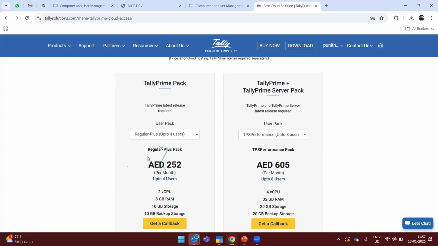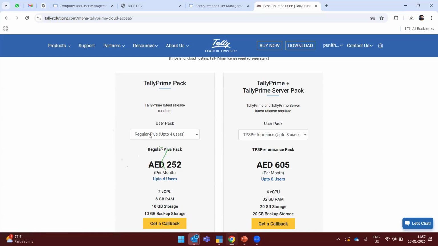Up to 4 user means you may have a 2 user, you may have a 3 user, you may have a 4 active user. You can create 10 users also, but concurrently you can use only the active users. So the 4 user pack will cost you 8252 plus 5% VAT. So this is the price of AWS. As earlier we have mentioned, 63 dirham per month for 1 user pack. So this is the information about TallyPrime Cloud Access.